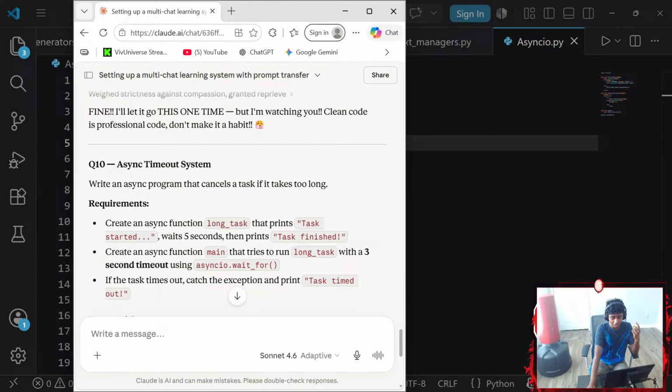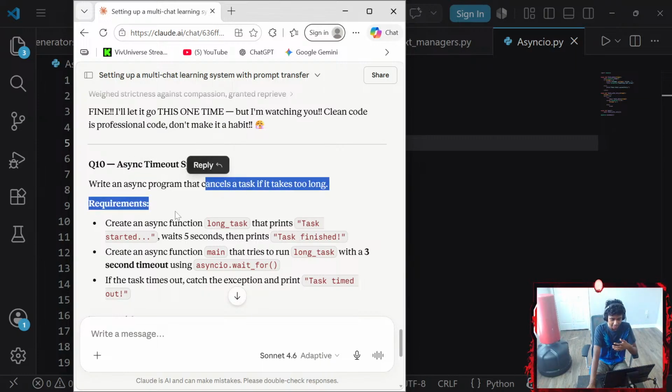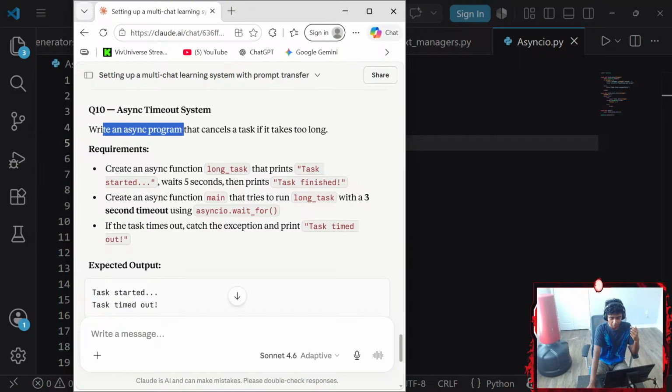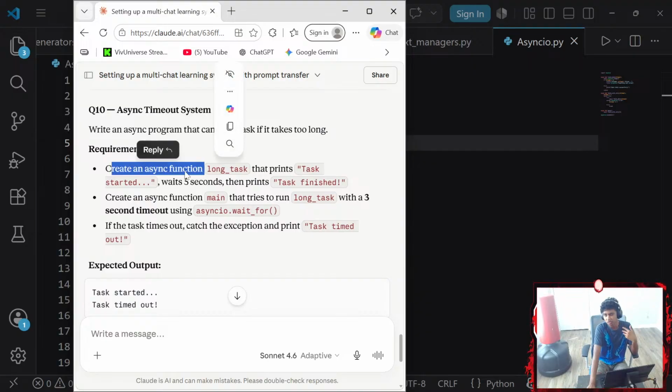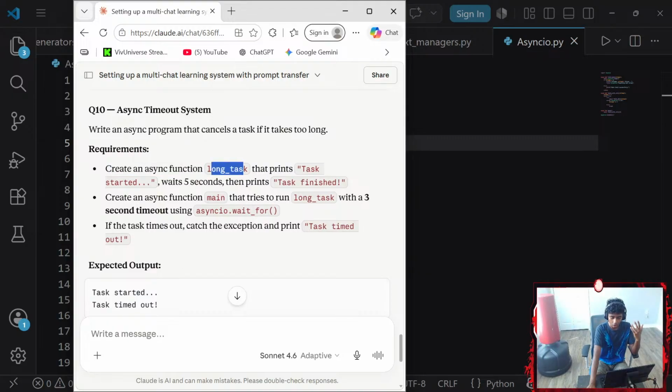That said, question number 10, async timeout system. I've got to write an async program that cancels a task if it takes too long. Requirements: create an async function, also called a coroutine function, called long_task that prints task started, waits 5 seconds, then prints task finished. Create an async function called main that tries to run long_task with a 3 second timeout using asyncio.wait_for.